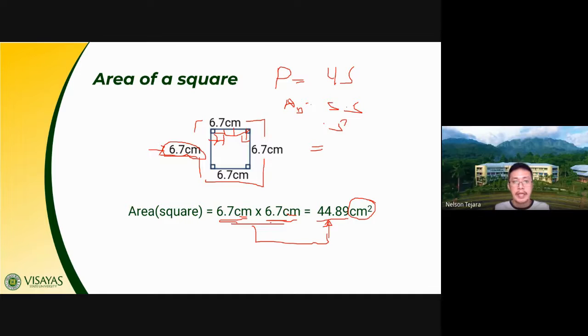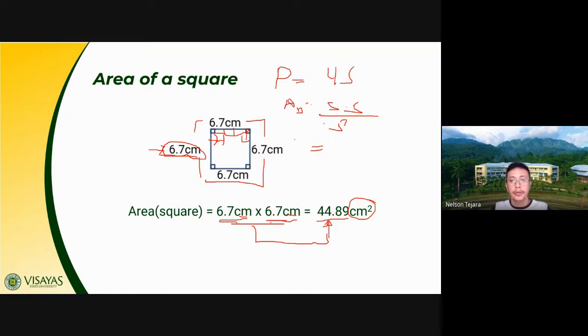I want you to remember, for area, the concept here is how many square centimeters or how many square units can we fit inside a polygon. And when we say perimeter, it is the distance or the total measure around the polygon. So square units means it involves finding the area, and the area of a square is always side times side.